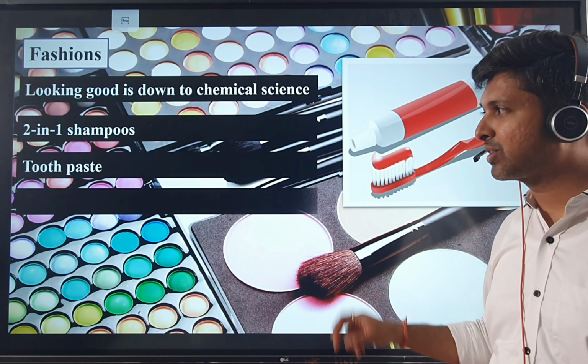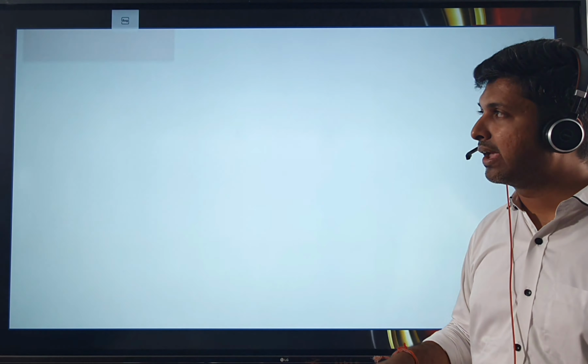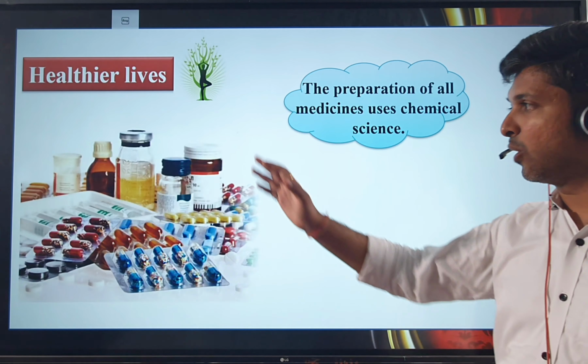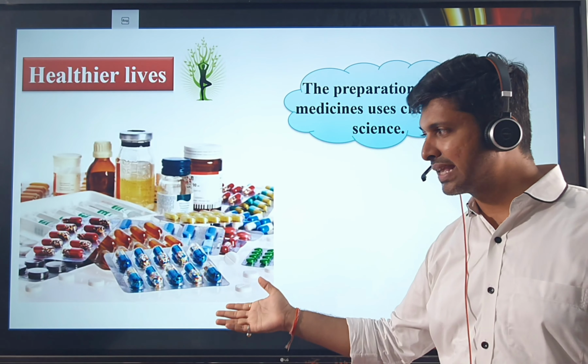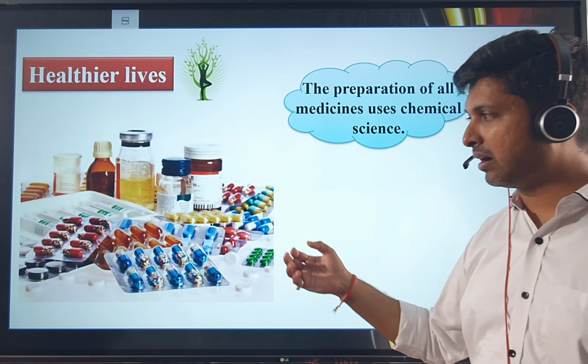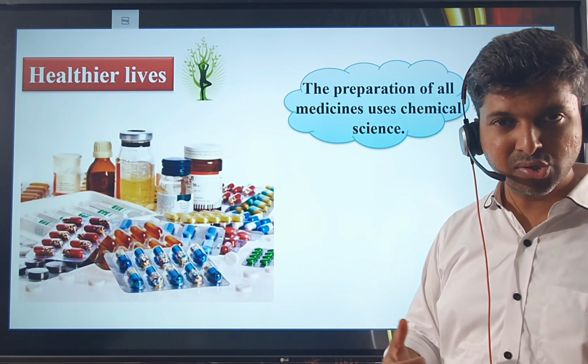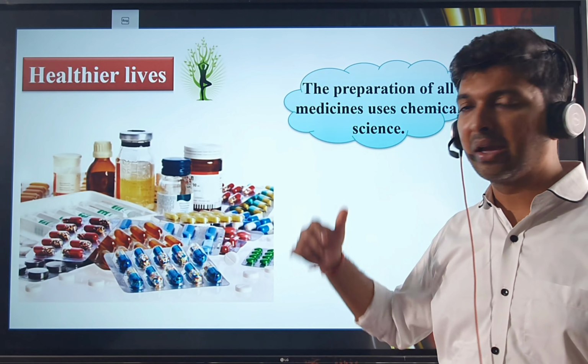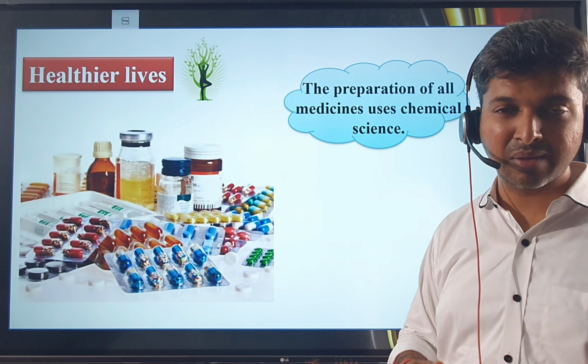So again, chemistry has played a very important role in making our lives a little easier and also healthier, because now this is medicinal chemistry, isn't it? All our medicines are either coming from nature, or they are coming from our chemical labs.